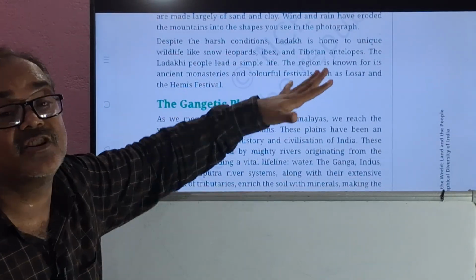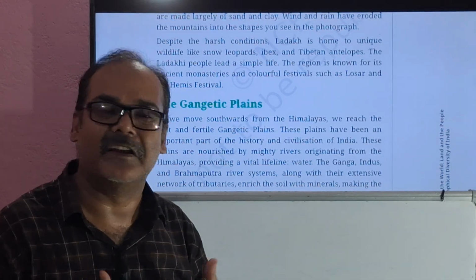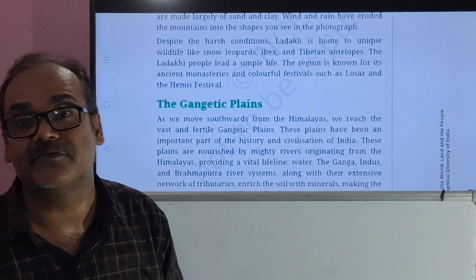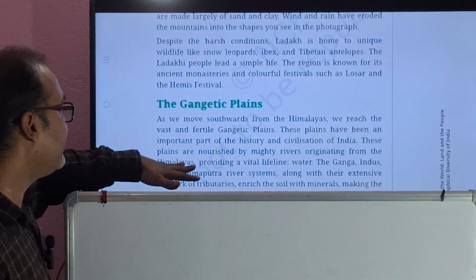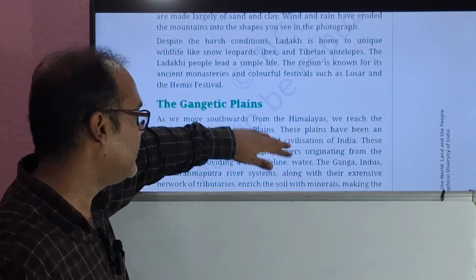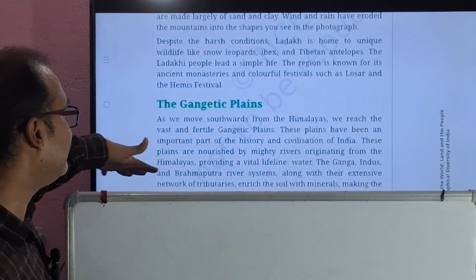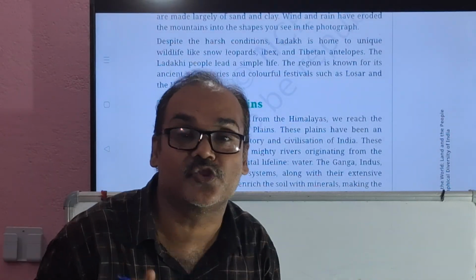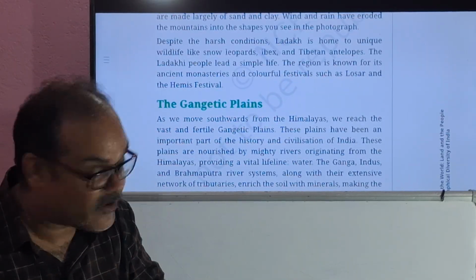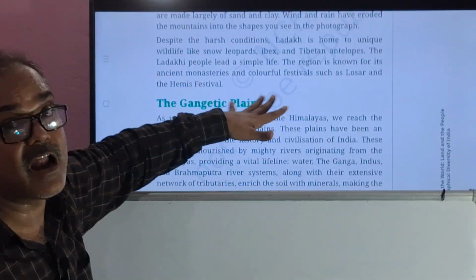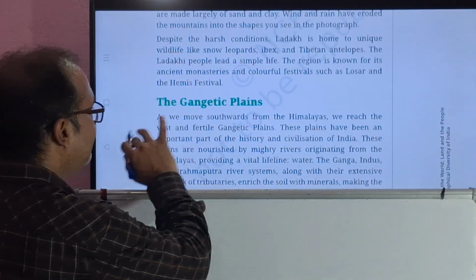The plains are nourished by mighty rivers and they bring sand, mud, different types of things with them, which makes the soil very fertile. You can see here the Himalayas providing a vital lifeline, water. The Ganga, the Indus, and Brahmaputra river system, along with their extensive network of tributaries, enrich the soil with different types of minerals. So which are the rivers which make this northern plain fertile? The Ganga, Indus and Brahmaputra. These are the three river systems responsible for making the northern plains fertile.